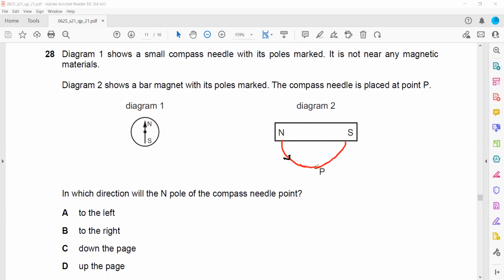So a compass needle always points in the direction of a magnetic field, which is from north to south.